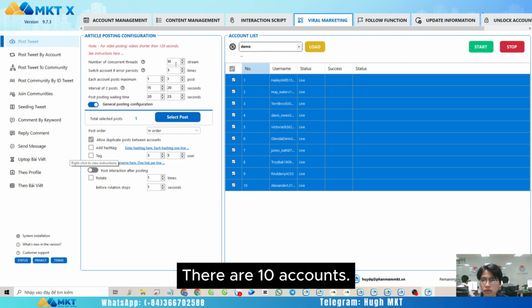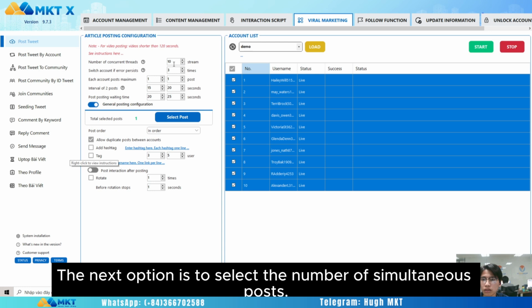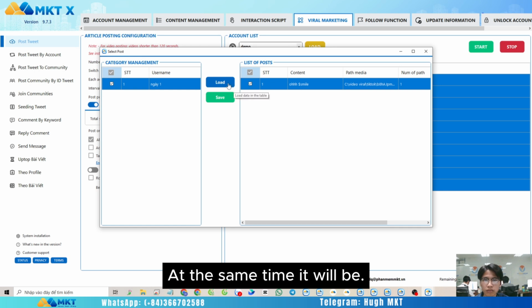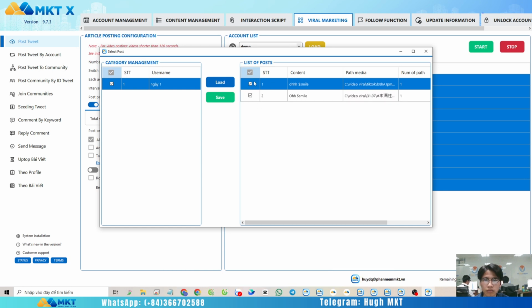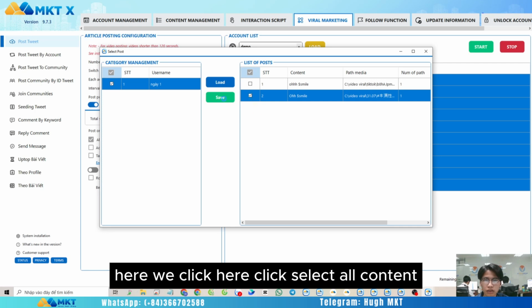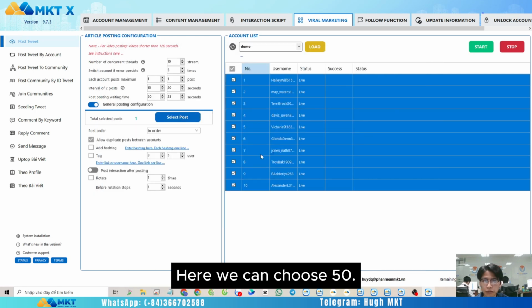There are 10 accounts. The next option is to select the number of simultaneous posts. How many accounts at the same time. At the same time, it will be, I'll leave it at 10. And then we select that content. Here we click. Here click. Select all content. Here we can choose 50 or maybe more.